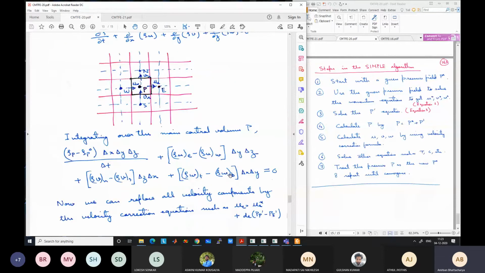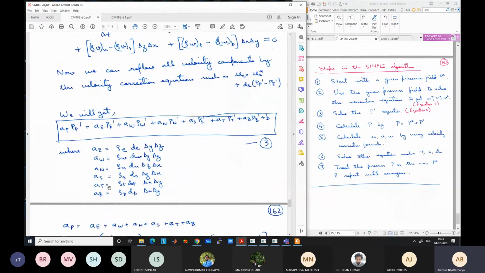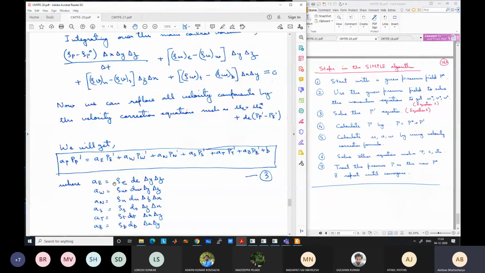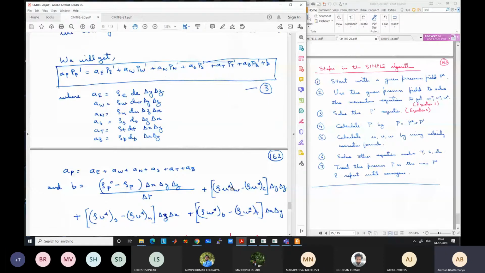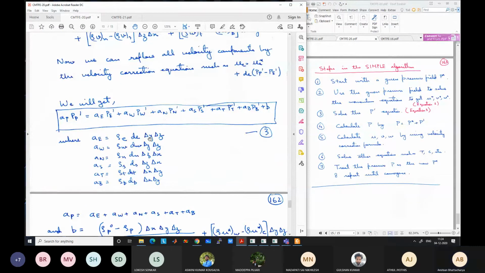By writing this, we have obtained an equation where we have accumulated all the Pp dash pressure correction terms together, and put all the other terms, which are the star terms, together in the source term, because these are all known. All the star terms are known to us at this point, along with the unsteady term. So the source term is known, and the only unknowns are the pressure corrections. So we have found an equation for pressure correction.